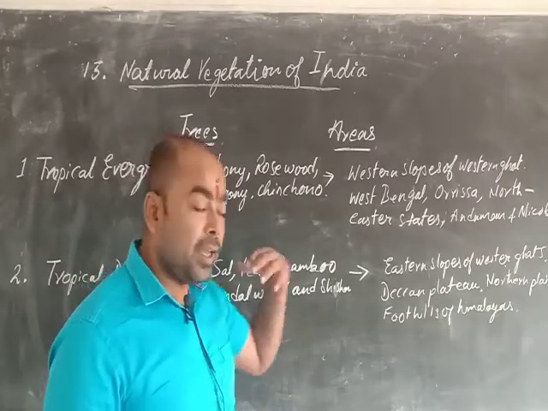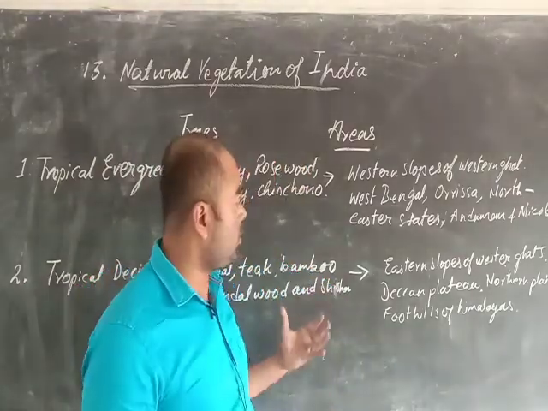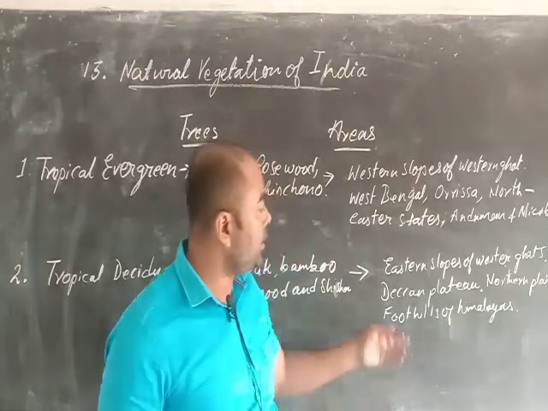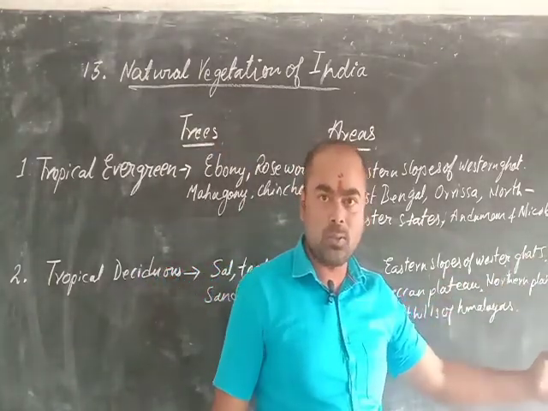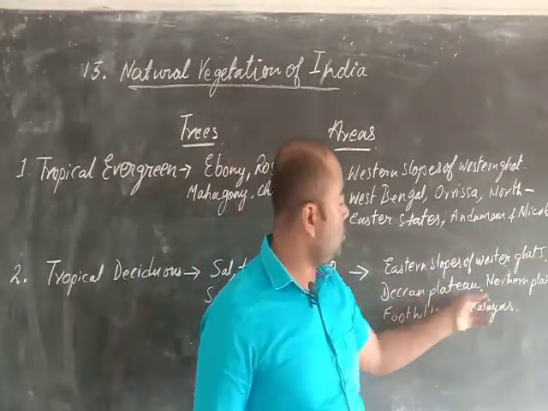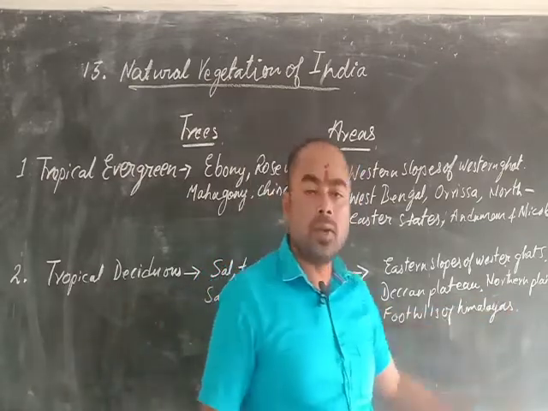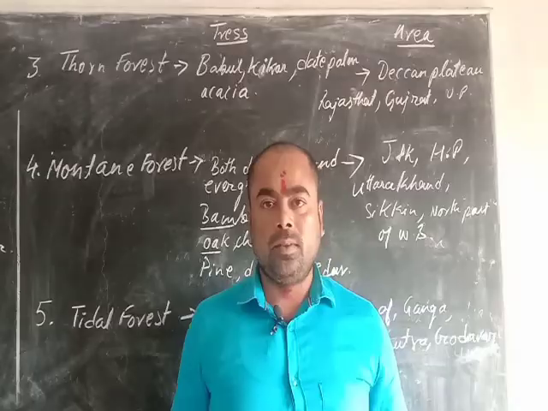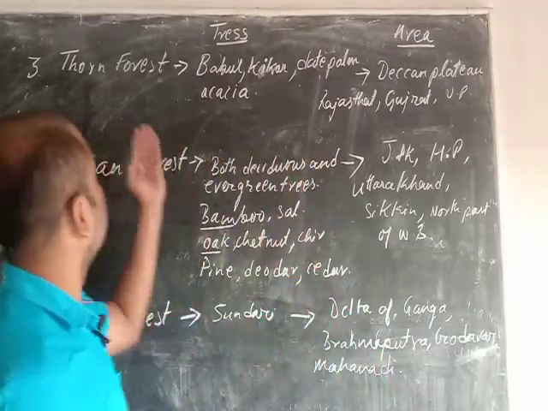The areas where these tropical deciduous forests are found are the eastern slopes of the Western Ghats, the Deccan Plateau, northern plains and foothills of the Himalayas. Is that clear? Now number 3 is thorn forest.